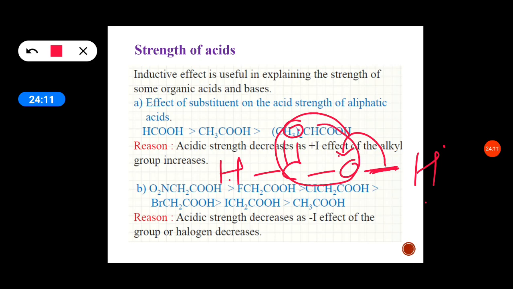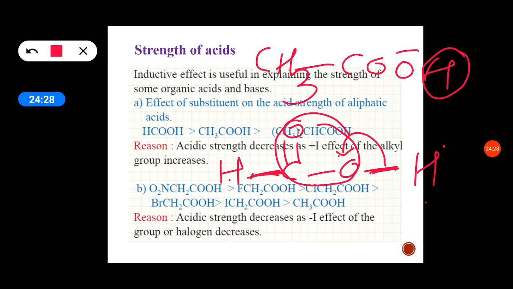Here the CH bond is there. It is not electron releasing or electron withdrawing. It plays almost neutral. Come to the methyl group. Here the CH3COOH group is there. When by releasing H plus, COO becomes minus, and the methyl group is also sharing the electrons towards this carbon. So the negative charge will not be distributed between carbons.